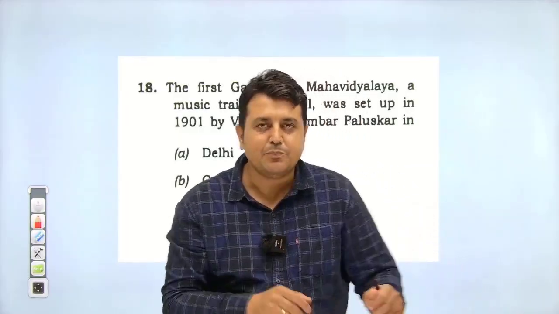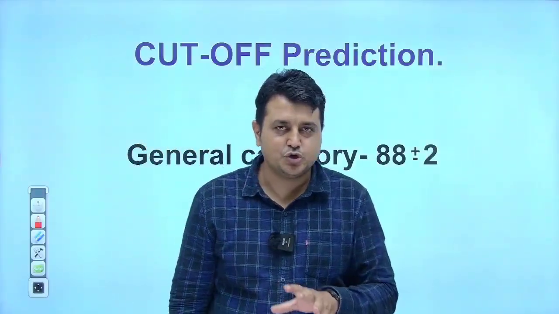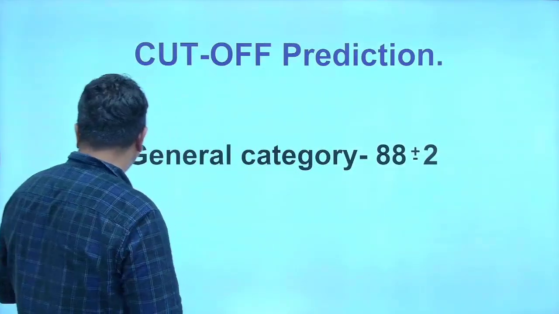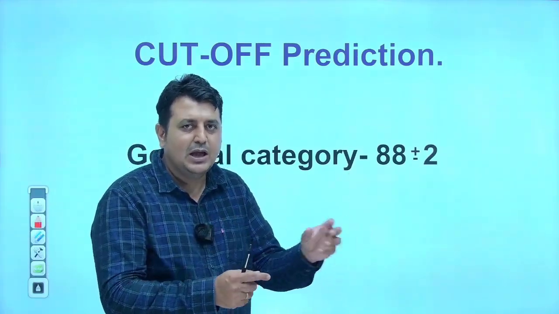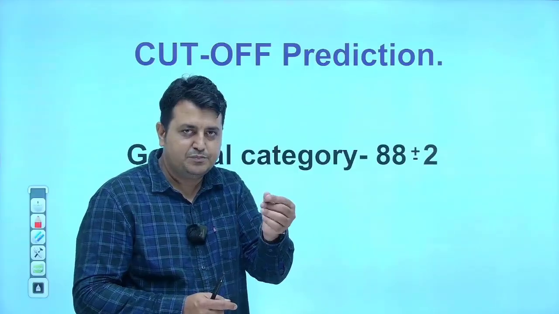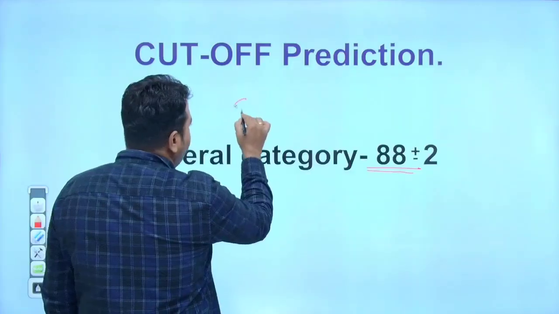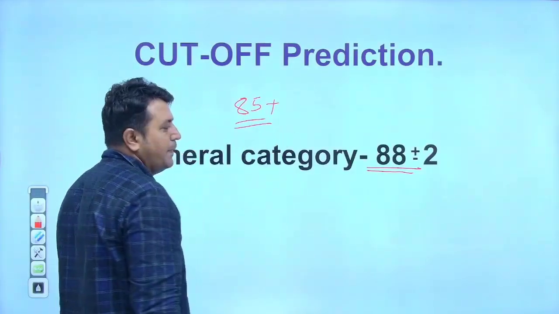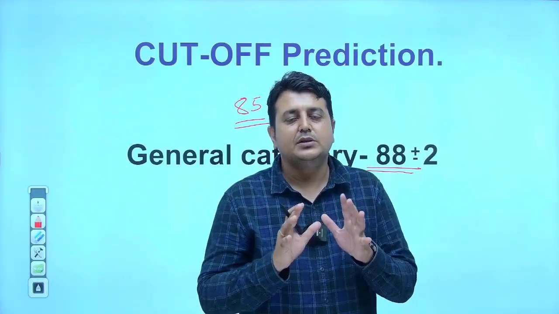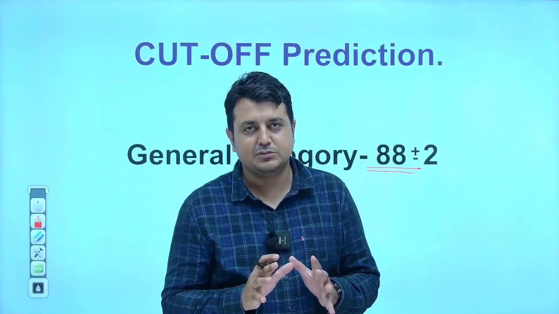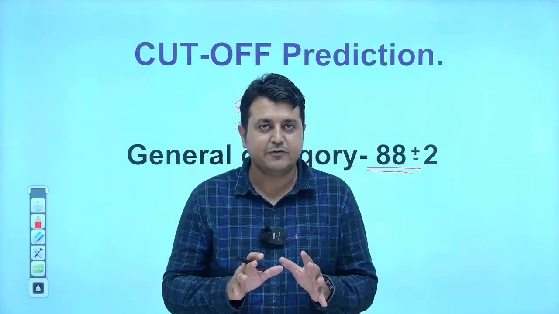So that's why my prediction for the cutoff is 88 plus minus 2. More precisely, because of all these assertion and reasoning questions and some difficult questions from polity as well as economy, yes, of course 88 plus minus 2 is there, but if you score 85 plus or 85, then get ready for your mains examination. Definitely you are going to write the mains this year. Don't waste your time. Yes everyone, don't waste your time.